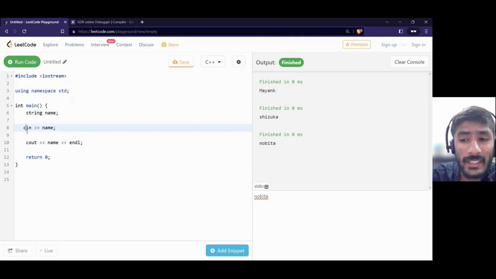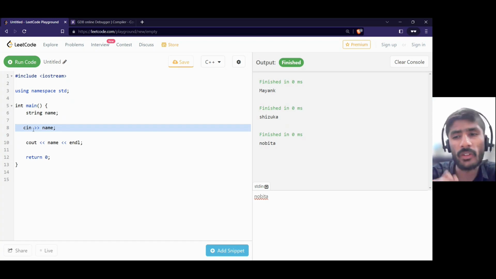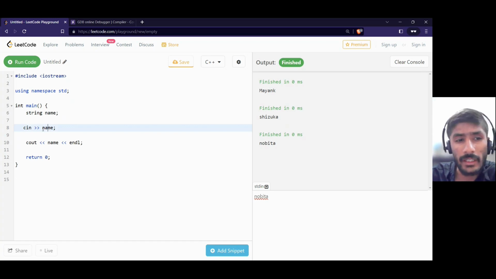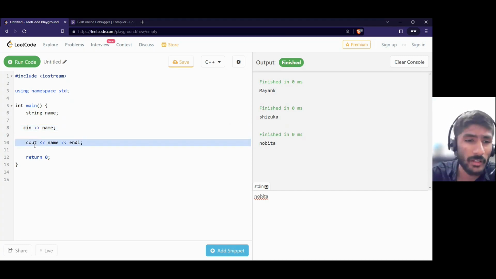In that, what we are seeing is that we are taking input. So these arrows are used to put something into the input stream. cin is putting name. It is taking the name from here and putting it inside this name container. These arrows are pushing it, posting it inside the name container. Now cout is used for fetching. See these arrows? They are fetching name.